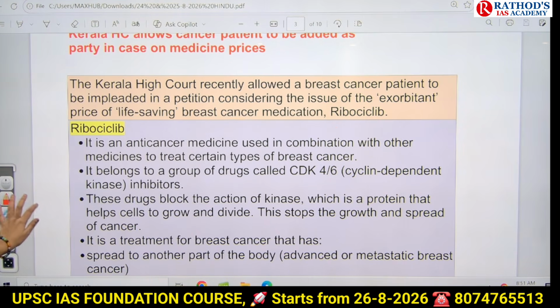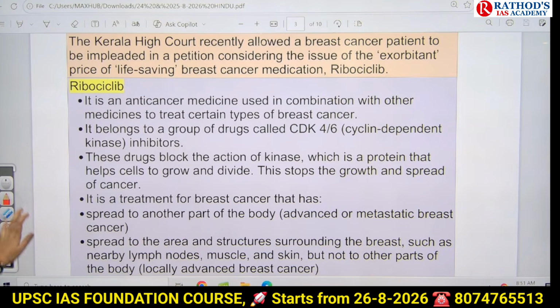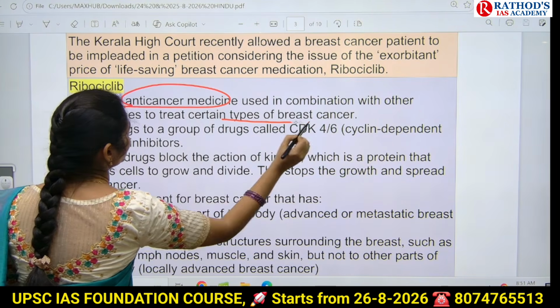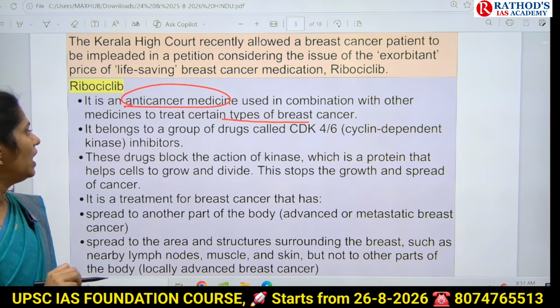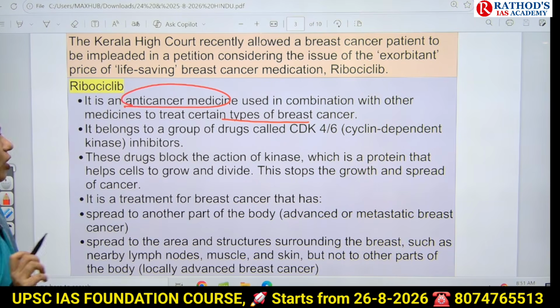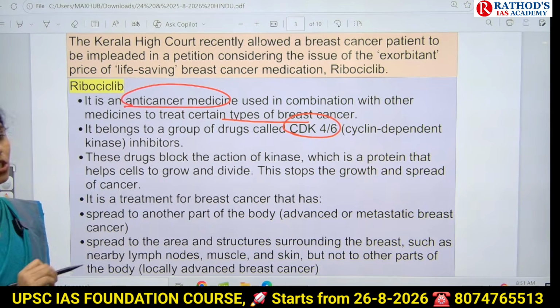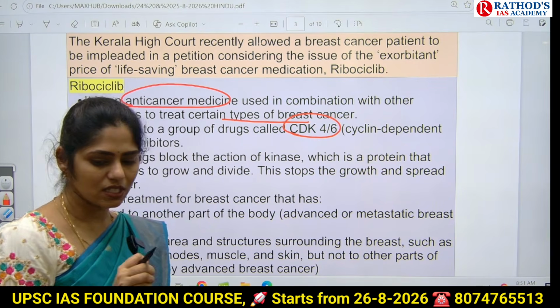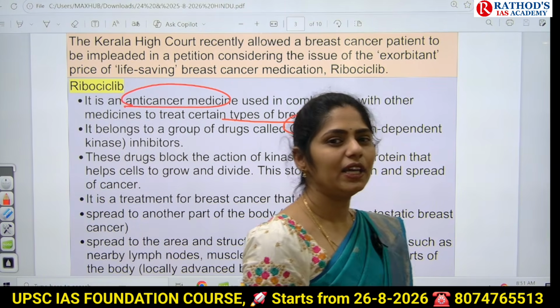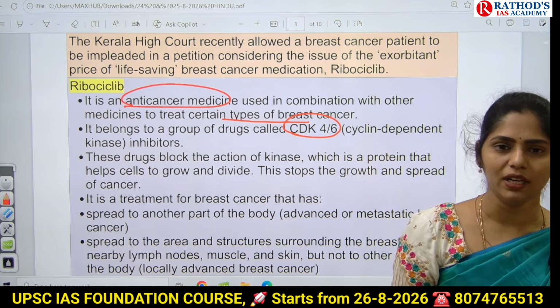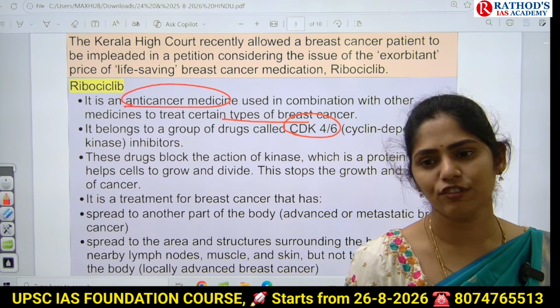Okay, so if you see about this palbociclib, it is an anti-cancer medicine. It can be used for certain kinds of breast cancer. And it belongs to a class of drugs called CDK4 or 6 inhibitors. So what happens in this cancer is, irregular, uncontrollable cell division will happen. That will lead to formation of tumors.